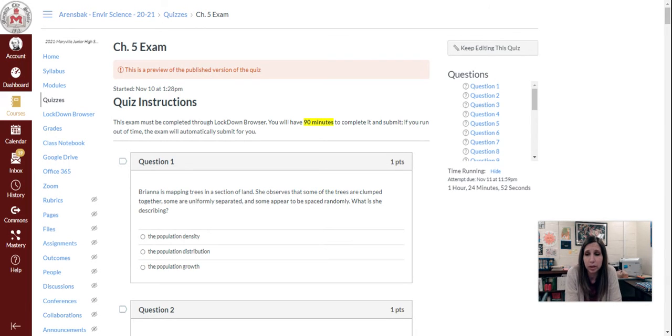Question 1. Brianna is mapping trees in a section of land. She observes that some of the trees are clumped together, some are uniformly separated, and some appear to be spaced randomly. What is she describing? Is it A, population density, B, the population distribution, or C, the population growth?